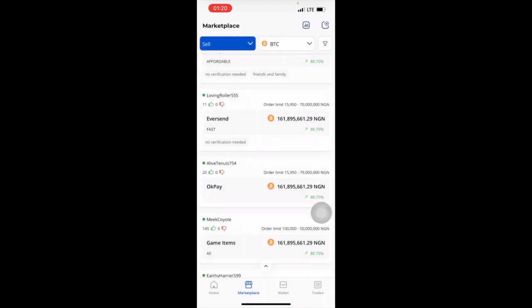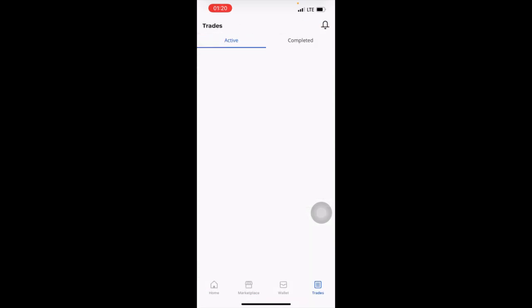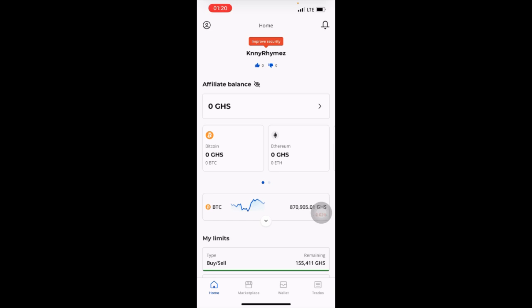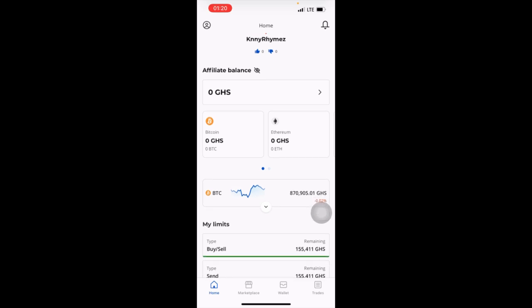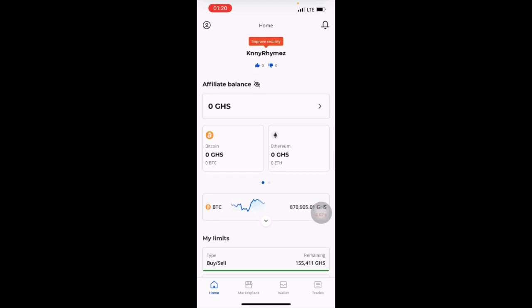So when you get your money, then you can withdraw it. Yeah, I said don't click on any link. Don't click on any link or try to link your Paxful account to anything, or you may end up losing your money. I know what I'm saying. Okay, so this is how you do your Bitcoin arbitrage with Bybit and Paxful, and make 10 times profit from it if you're in Nigeria.